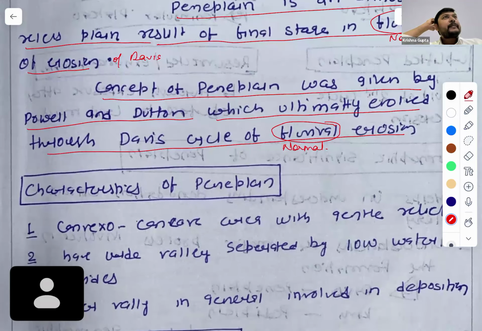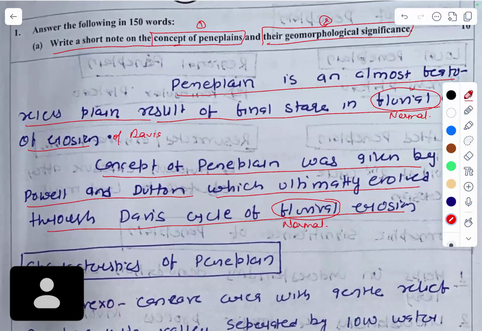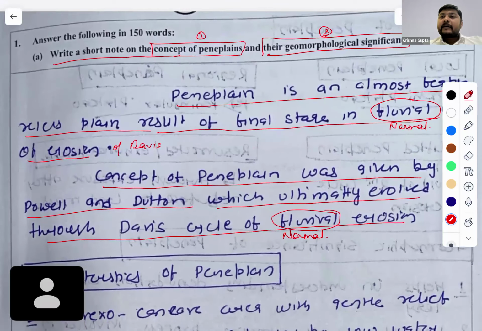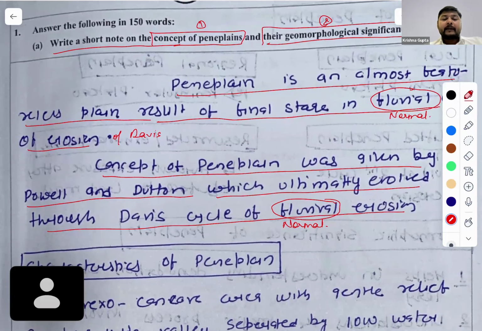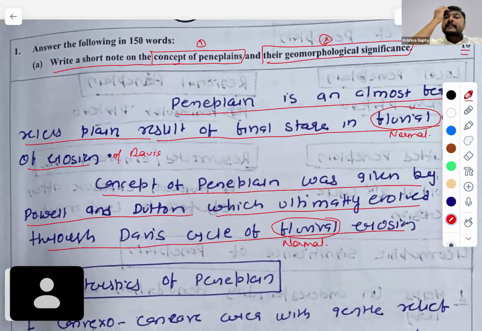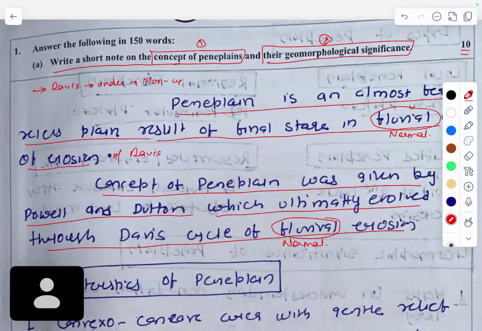Normal was basically a term associated with the temperate region, so this will go in the part on criticisms. But as this is a 10-mark question and we are just talking about the peneplain part, I want you to add something with respect to the cycle of erosion where peneplains are formed. So here we can add that Davis gave the concept of peneplain under the cyclic school, not the non-catastrophic one.